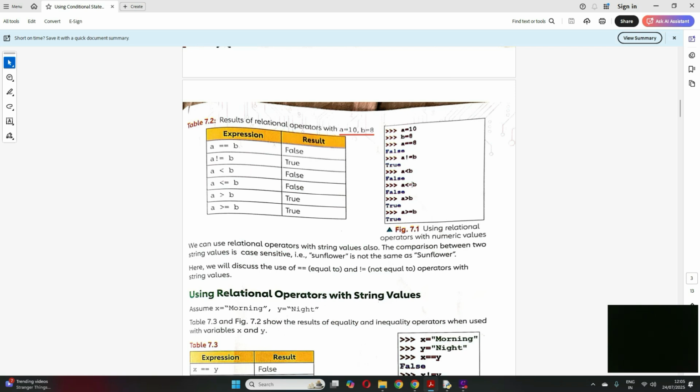And remember one thing, students, I have been telling this, Python is case sensitive. So if it is sunflower all in small and Sunflower where S is capital, these two will not be the same. When you are comparing these two, it will never come the same because Python is case sensitive. So uppercase it will consider as uppercase only to be equal. So these two are not equal, okay? Because the cases are different. This is uppercase, okay?